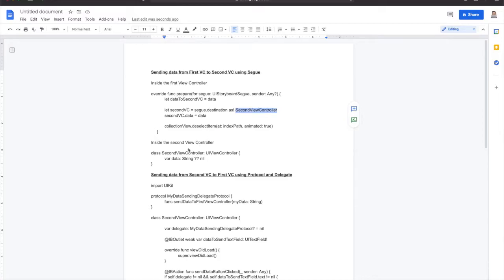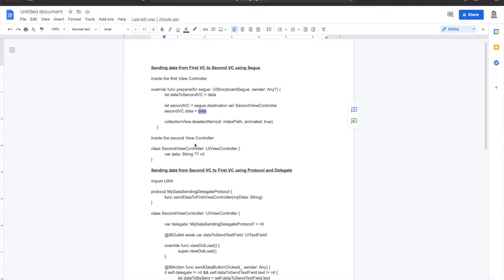And inside the second view controller, we had to declare a variable to receive and keep the data that we pass on to it. And then we had to say secondVC.data, which is the variable that we just created in the second view controller class, and then assign that to the data that we just received from the first view controller. That way we can pass on the string or any type of data from one view controller to another view controller by using segue.